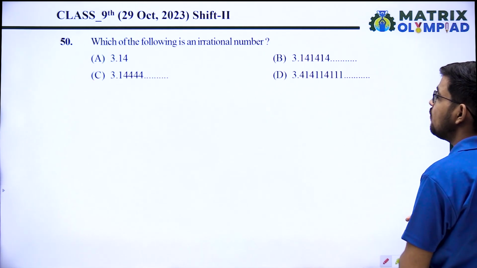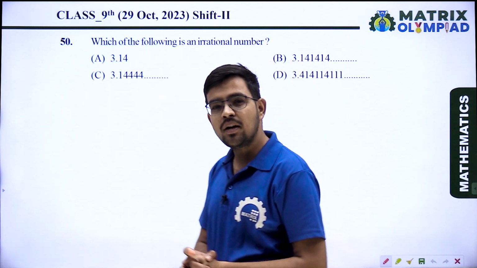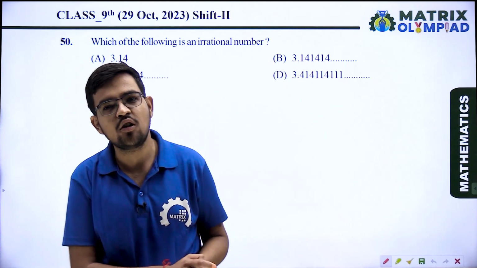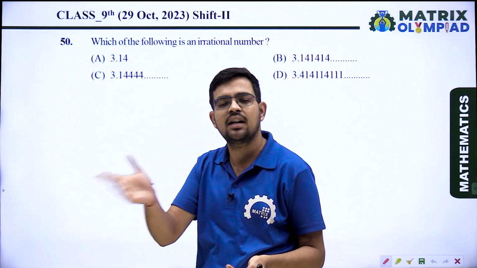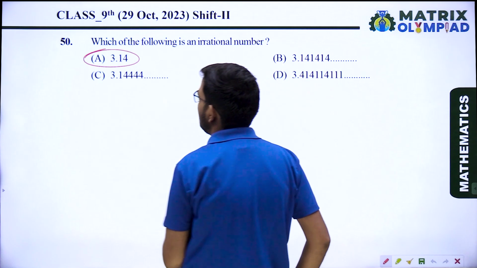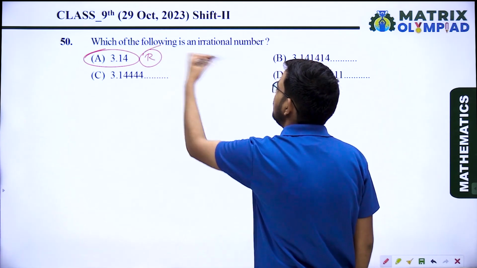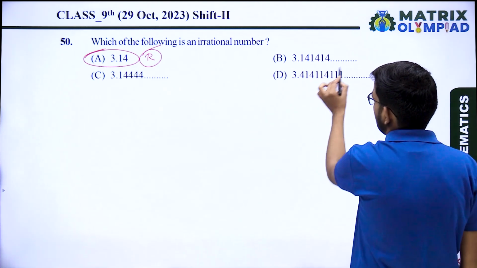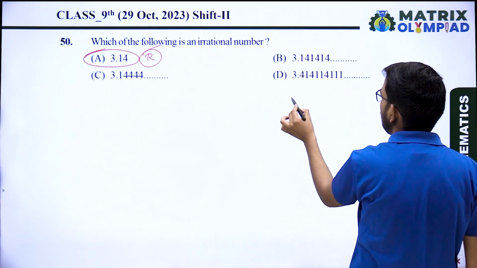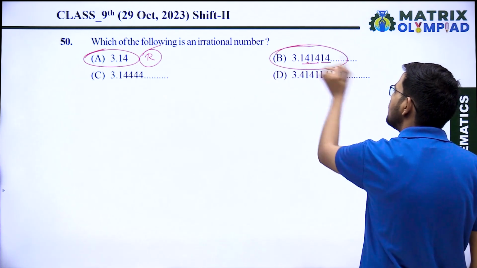Next question, which of the following is an irrational number? All numbers are in decimal format. A number which is non-terminating and non-repeating is considered an irrational number. Option A is a terminating decimal number, so it is rational. B, 3.141414, it means 14 is repeating, so it is a rational number.